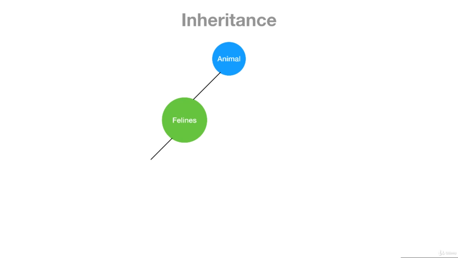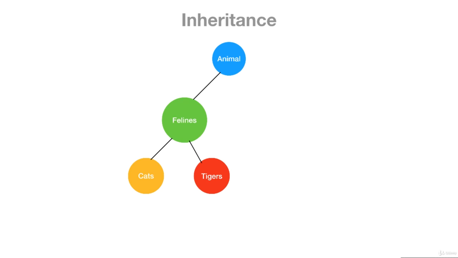And then inside of felines, we can be more specific and create, for instance, cats or tigers. So in this case, cats are of type felines, which is of type animal. Down the line, we are inheriting the basic default features of our parents.